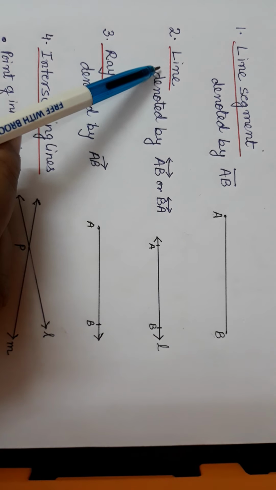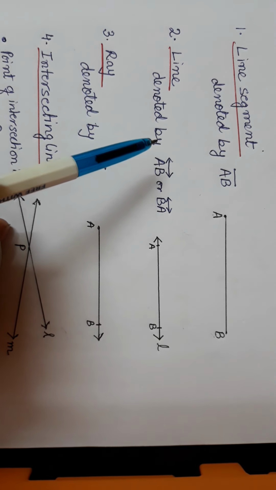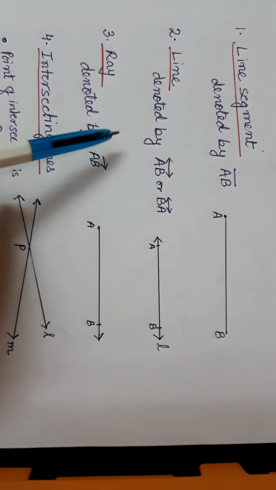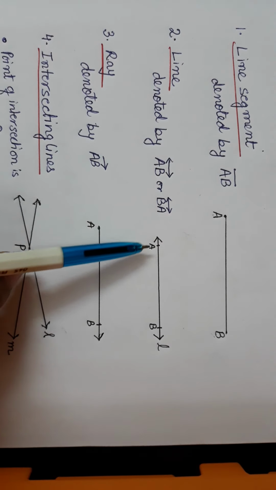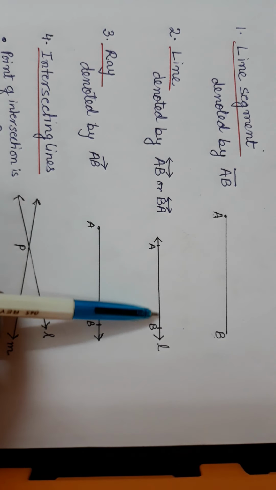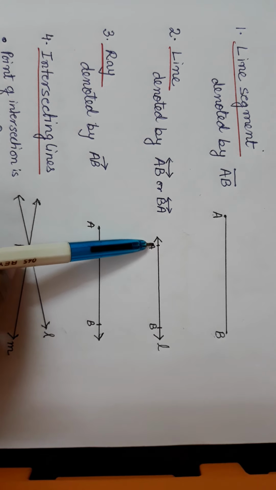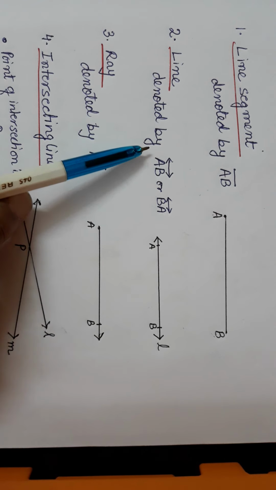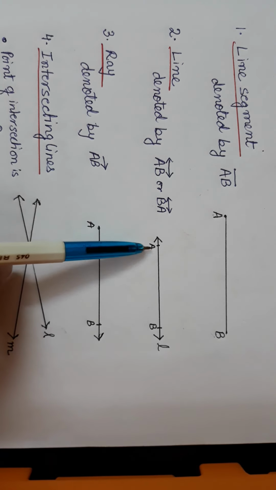Now we come on to the second point, that is line. A line is when a line segment extends endlessly. These arrows mean it can extend both ways, then it is said to be a line.